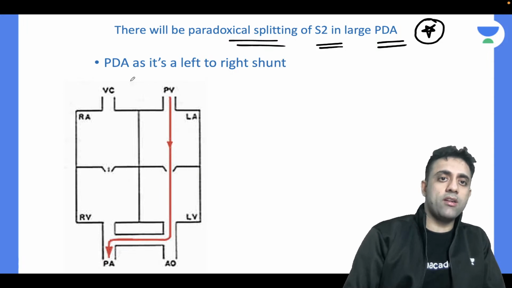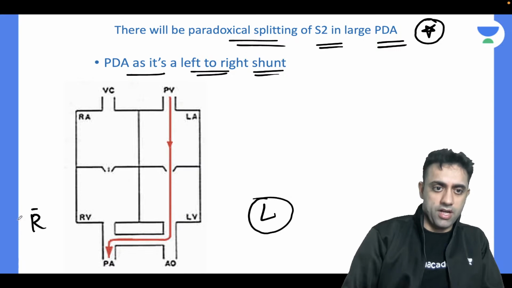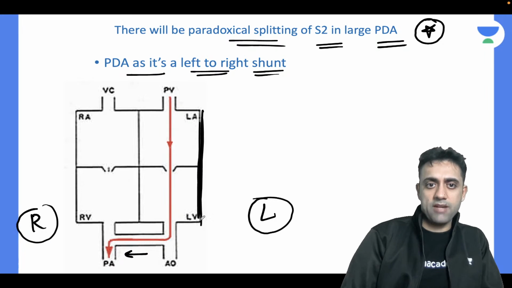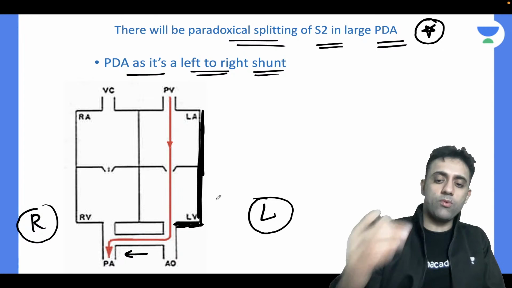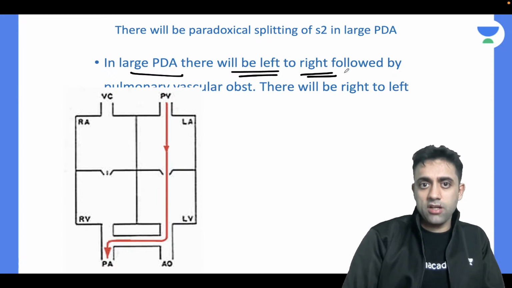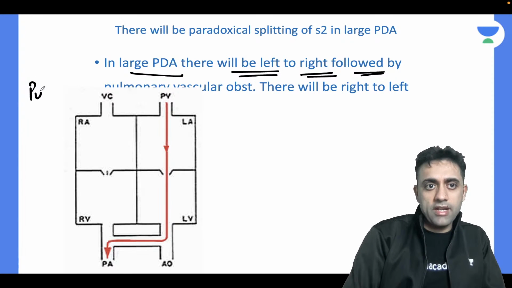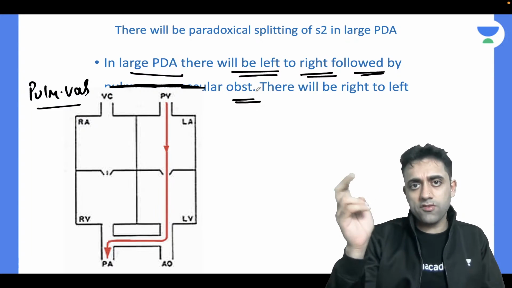What is this? Number one, as we all know, PDA is a left to right shunt. The blood is flowing from the left to the right because of the higher pressure and higher musculature at the left side of the heart. Normally, if I open a PDA, it's a left to right shunt. Then what happens? In large PDA, there will be left to right shunt followed by pulmonary vascular obstruction. This is written: pulmonary vascular obstruction.